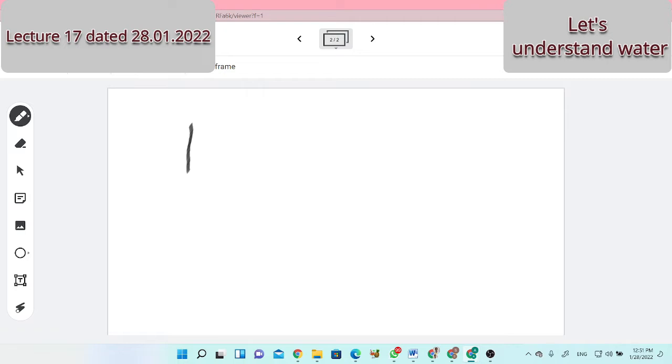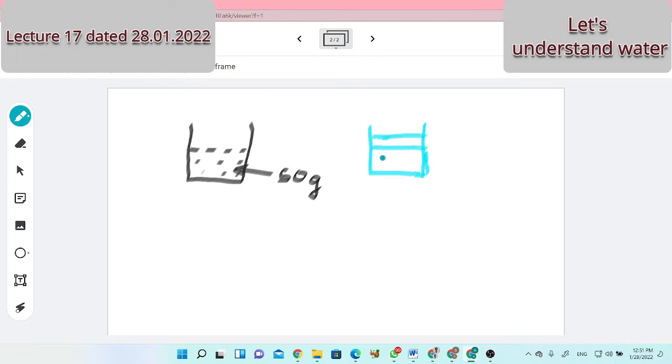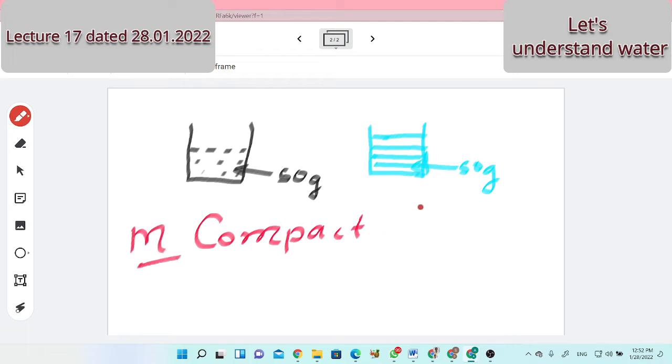Could you understand what I am saying? Repeat, sir. Okay, I took one container, and in that container one particular quantity of water is there, its level is up to here. Say the quantity of this water is 50 gram. Afterwards I kept that container in the freezer and it became ice, and that ice is occupying more space. It is expanded. Quantity is 50 gram only. Question is, who is more compact? Compact means molecules are closer. Ice. Ice is more compact.